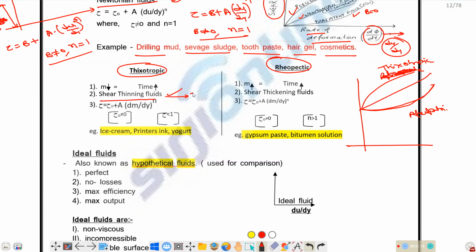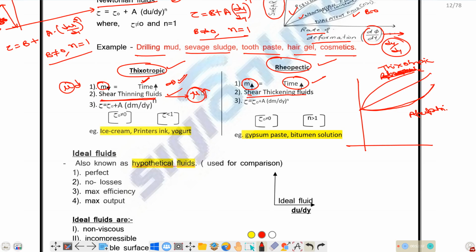Why? The apparent viscosity mu is increasing with the rate of angular deformation. So this viscosity decreases with time. As time is increasing, it will decrease. With respect to time, it will increase. So this is shear thickening fluid and this is shear thinning fluid. Okay, this is thixotropic and this is rheopectic.